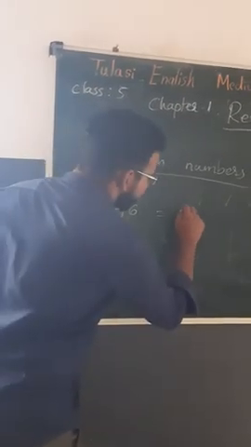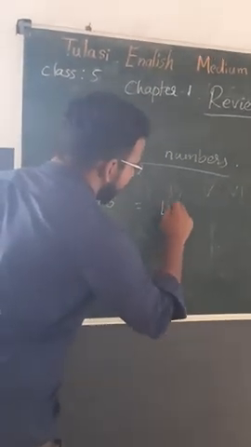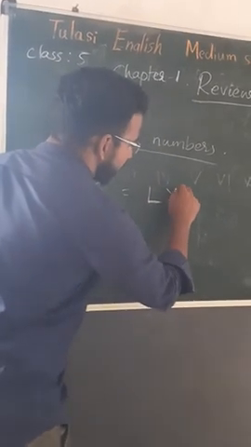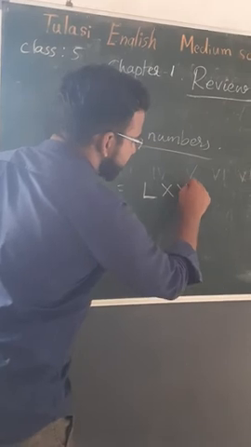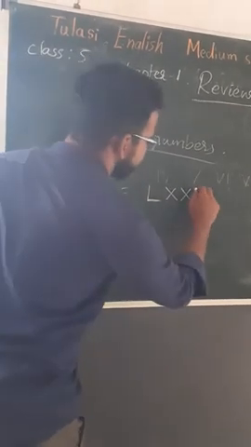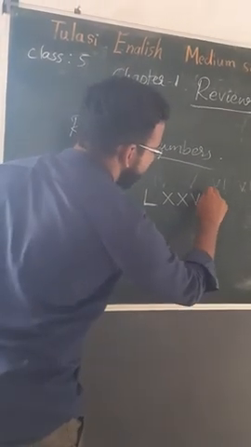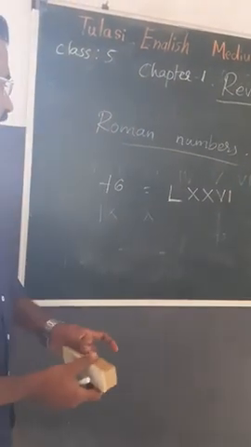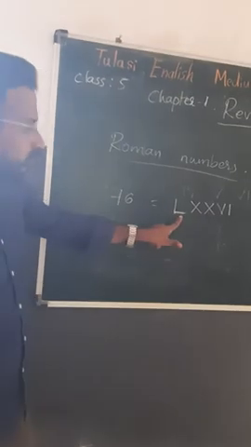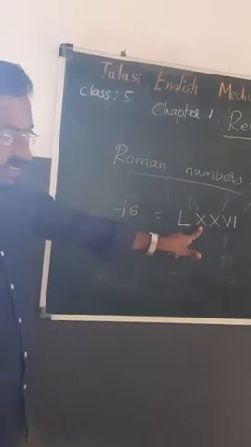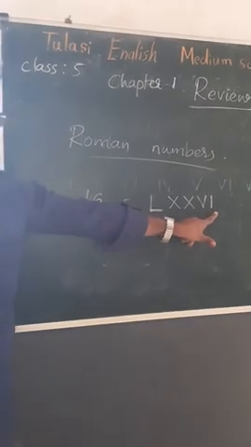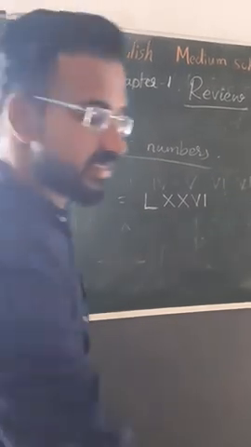We have to use L. L means 50, 60, 70 and 6, 5 and 1. Okay. 76: 50 plus 10, 60 plus 10, 70 plus 5 plus 1. Okay. 76.